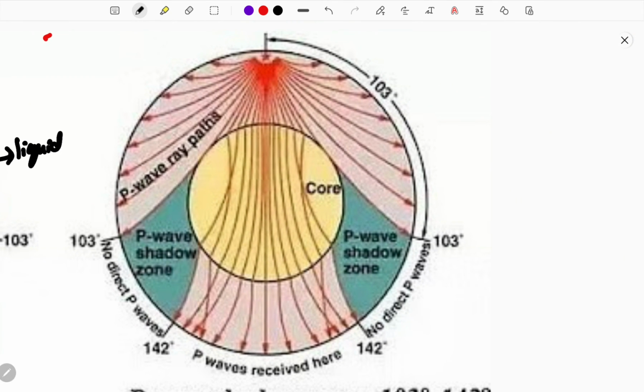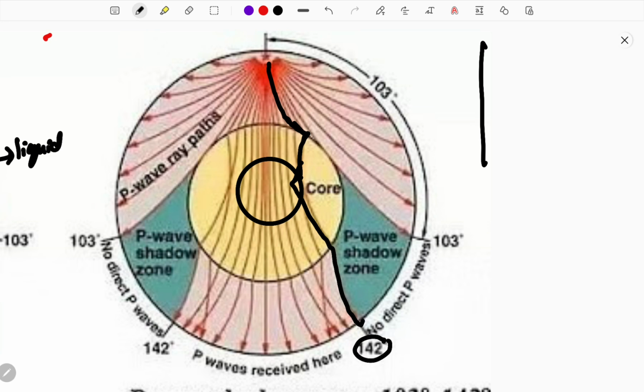Similarly, in this image, the P waves are refracted. If it were a solid layer it would have passed directly, but here there is a difference in the layer, so the P waves are refracted. If there were no inner solid it could have reached another path, but since there is a solid layer inside it, it is deflected again and finally comes out and is detected at 142 degrees.